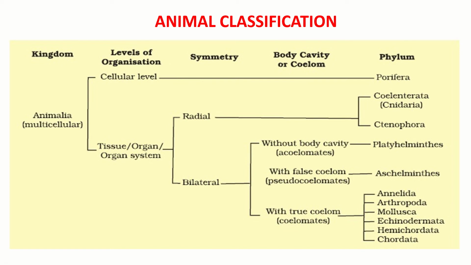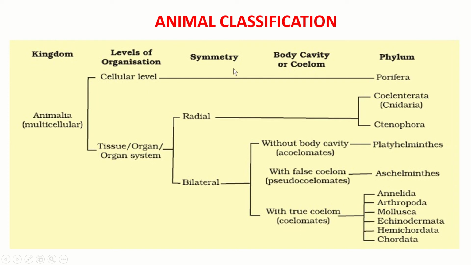In the last video, we have seen the basis of classification and different terminology such as cellular level, tissue, organ system, what do you mean by radial symmetry, bilateral symmetry, then what are coelomate animals, pseudocoelomates, acoelomates. So all this terminology will be useful. You have to revise it to study the different phyla.